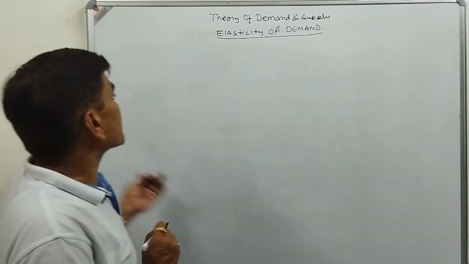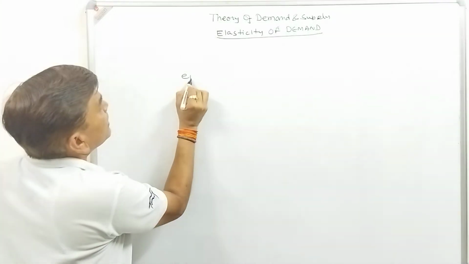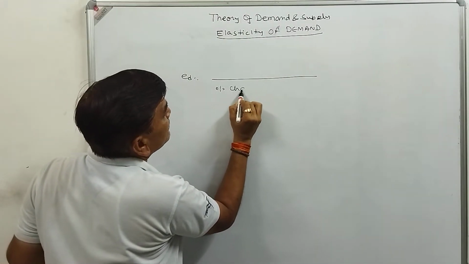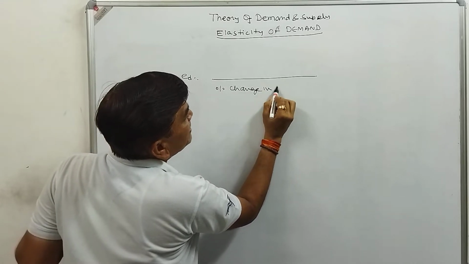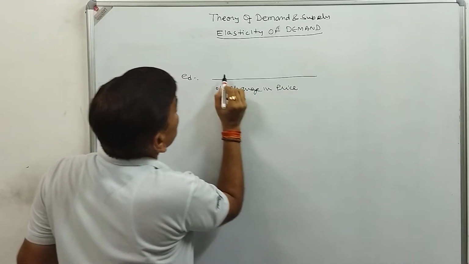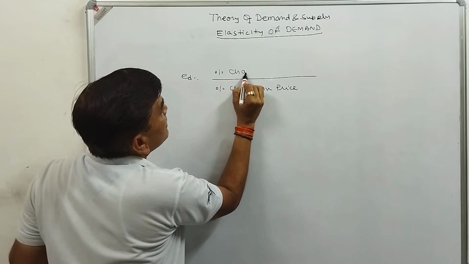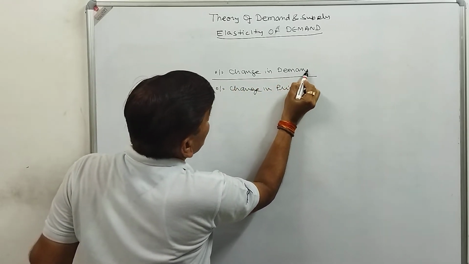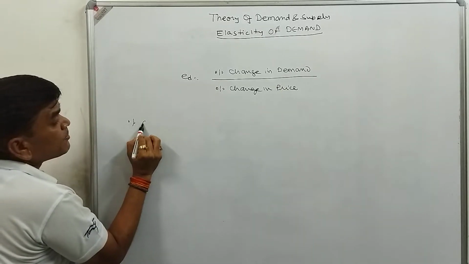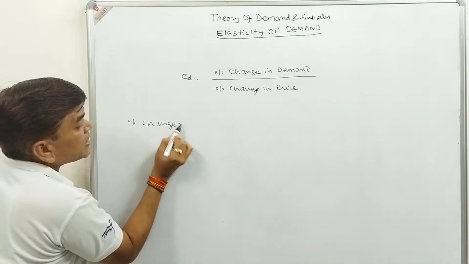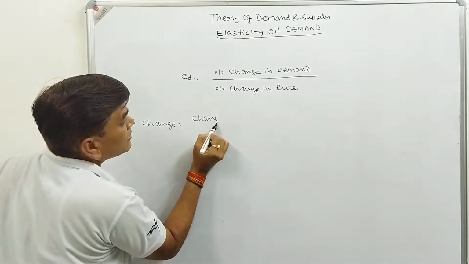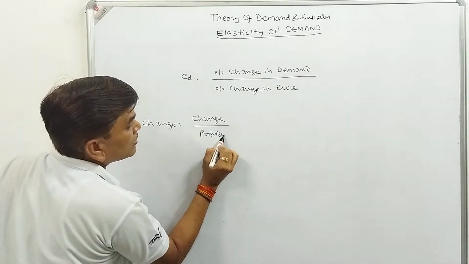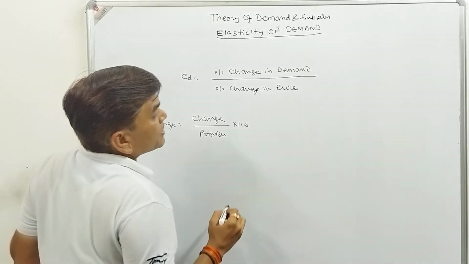So the very first thing, what is elasticity of demand? Elasticity of demand is the percentage change in demand divided by the percentage change in price. What is percentage change? Percentage change is the change divided by the previous value, multiplied by 100. Suppose